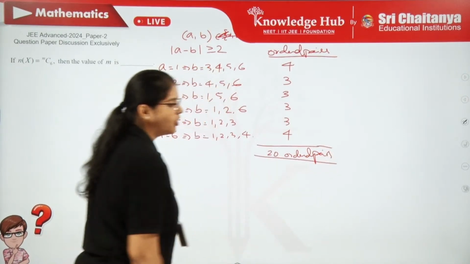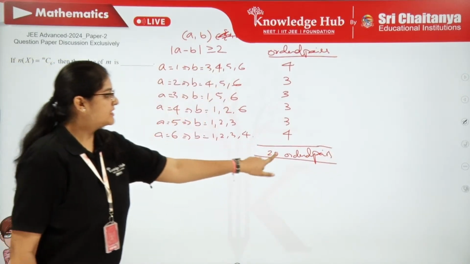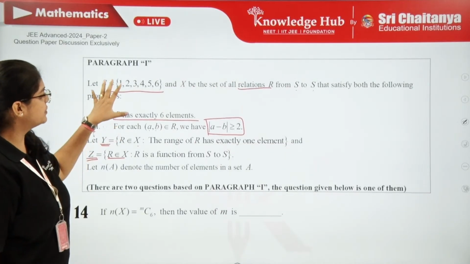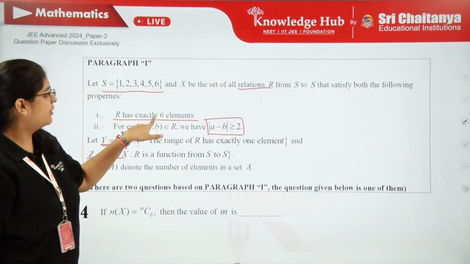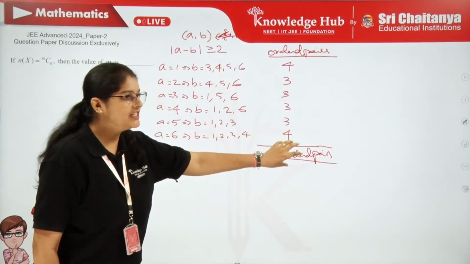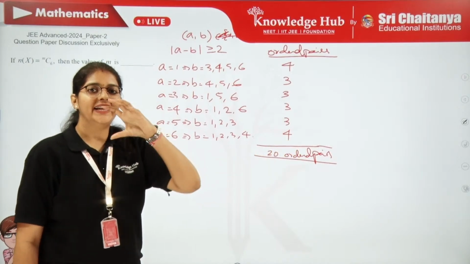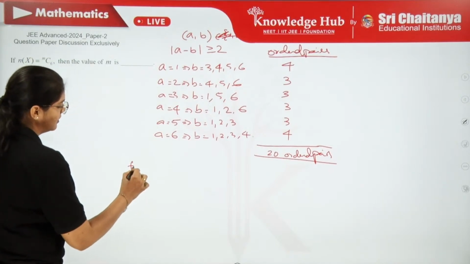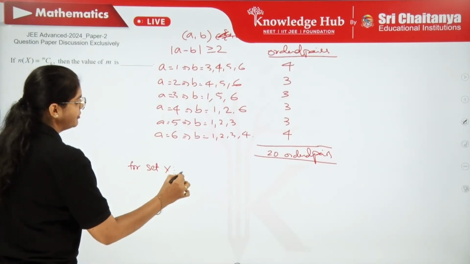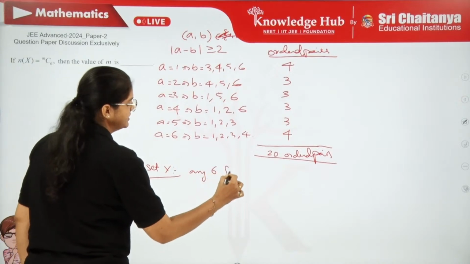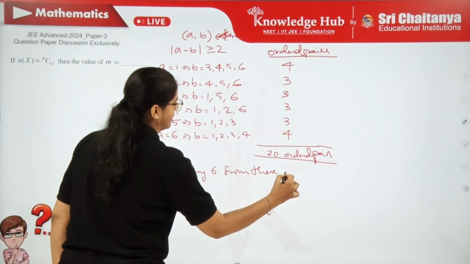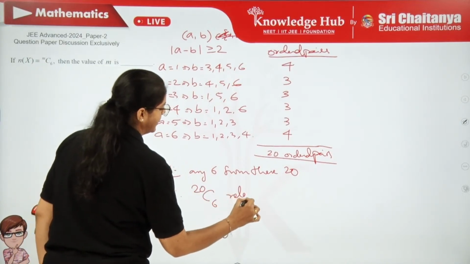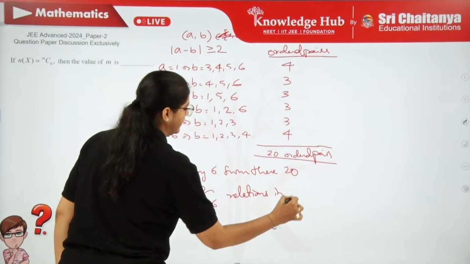First of all, out of all ordered pairs, 20 ordered pairs satisfy this relation, right? But in X, which type of relations will be there? The relations containing exactly 6 elements. Now out of these 20 ordered pairs, if you take any 6 ordered pairs, they will obviously satisfy the condition. So for set X, you have to take any 6 from these 20. So there are 20C6 relations in X.